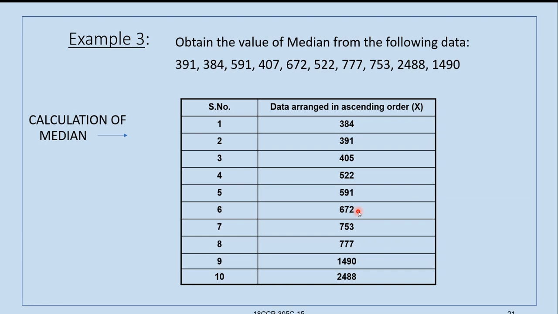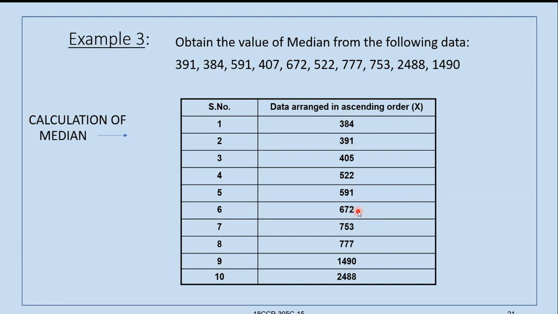It is 1263, which is divided by 2, because we have to take the average of the middle values 591 and 672. That is 631.5. So the median value is 631.5.